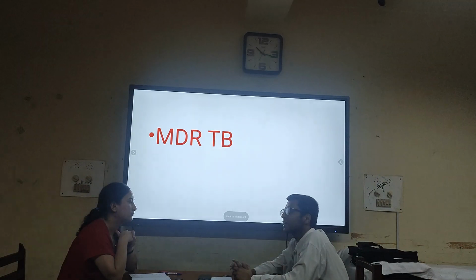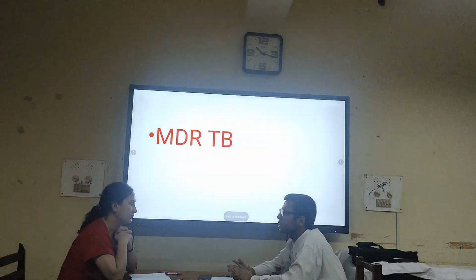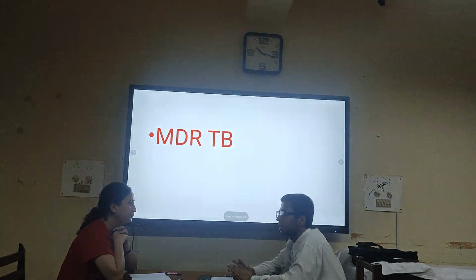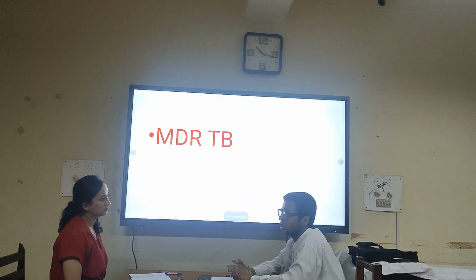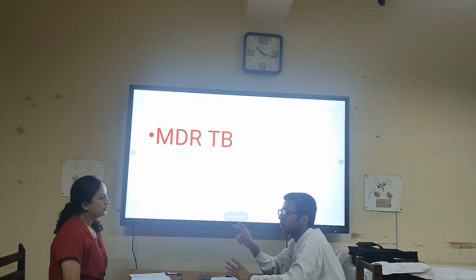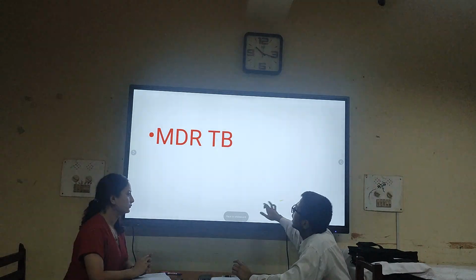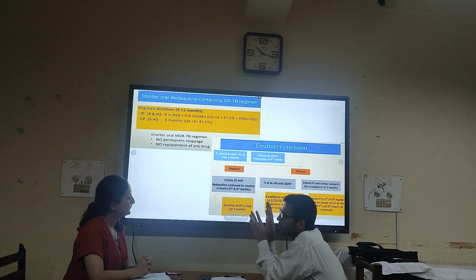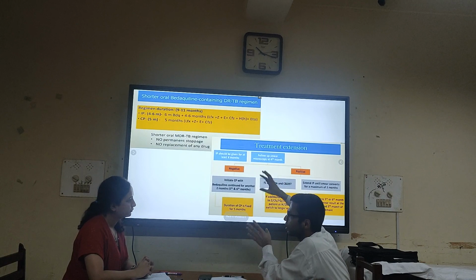Yes, you have pointed out rightly, shorter course and longer course regimen. And apart from that, we are also transitioning to an abbreviated regimen, that is an all-oral regimen, which is an upcoming topic. And recently one TB practecal trial was published, and they have shown it is better than those shorter or longer course regimens. So we'll discuss those things later, but here I'd like to address your query about shorter and longer course regimens. Regarding the shorter versus longer course regimen, as we saw in the group system A, B, C, they have done permutation and combination of those drugs to make the shorter course and longer course regimen.